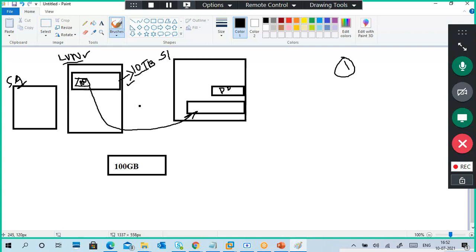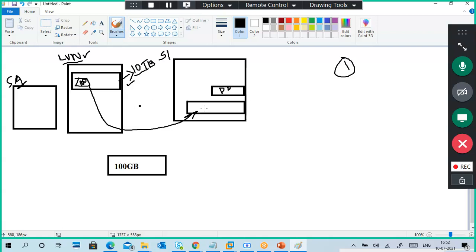Now, I attach it to a server. So I told the server, attach this disk to the server. Now the server has a disk, which is not physically attached. It came through the network only.